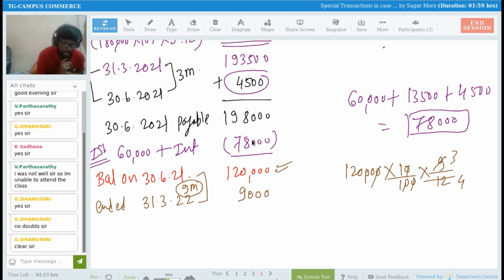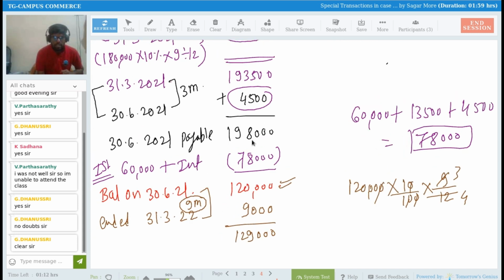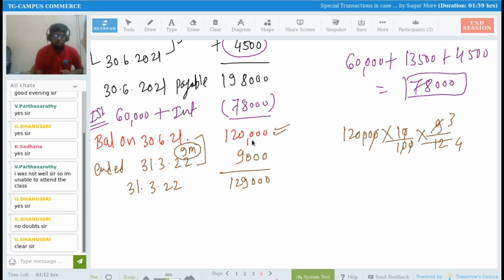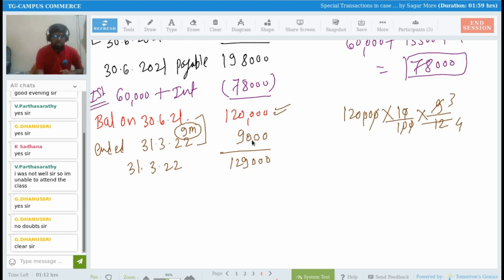But we are not going to make payment on 31st of March, no? So I will close this account. So total amount payable on 31st of March, how much? 1,29,000. So 1,29,000 rupees is payable on 31st of March 2022. Okay. So when are you going to make payment? 30th of June. Absolutely right.